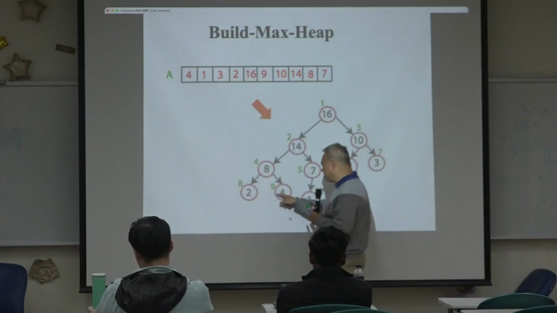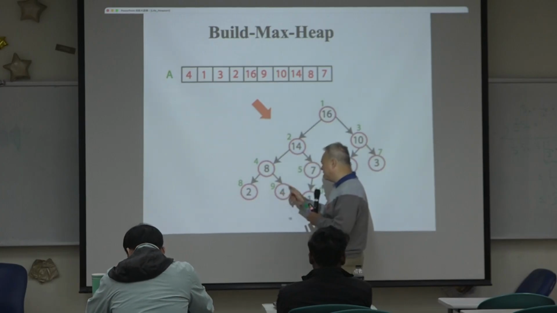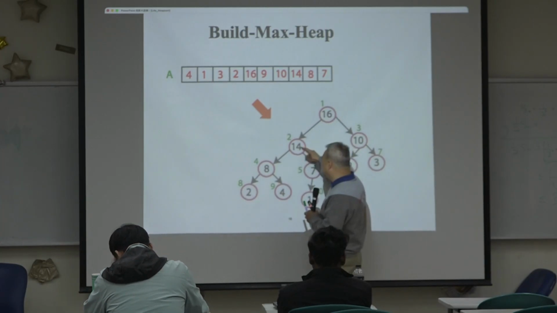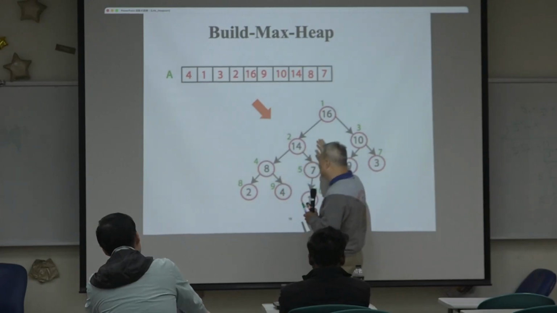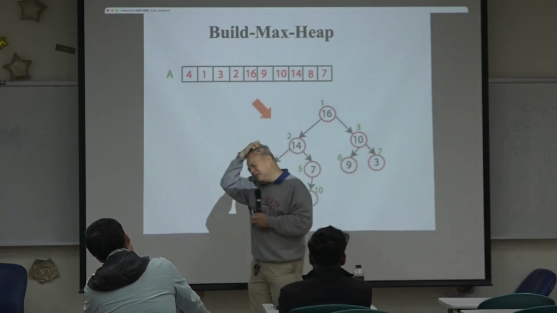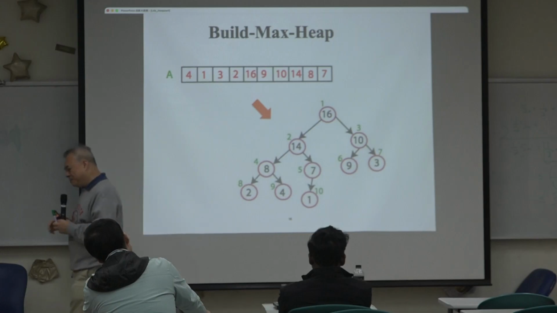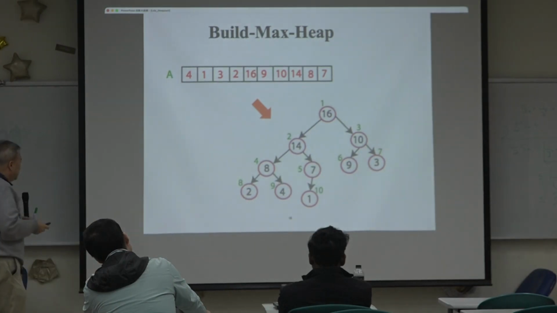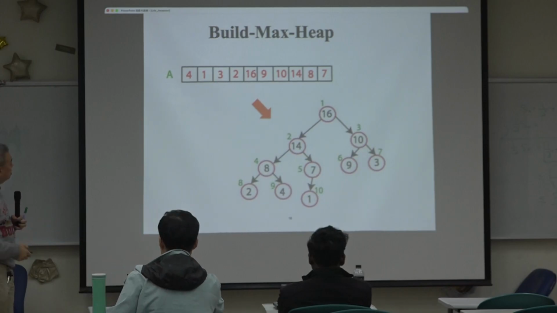The bigger value of these children is on the right side. Here, the bigger value of these children is on the left side. So it's not sorted in any sense. But we guarantee the biggest value appears at the root. Okay?